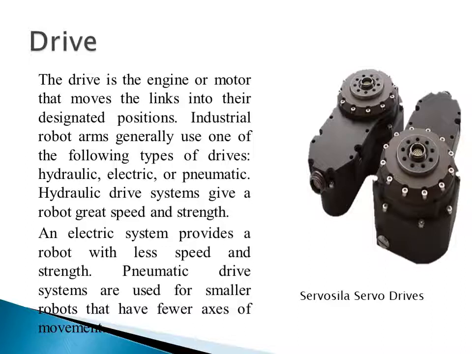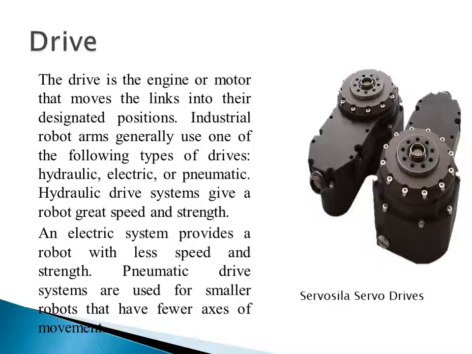Industrial robot arms generally use one of the following types of drives: hydraulic, electric or pneumatic. Hydraulic drive systems are used where a very heavy weight is required to be picked, or where maximum power is required, because it works with hydraulic action.